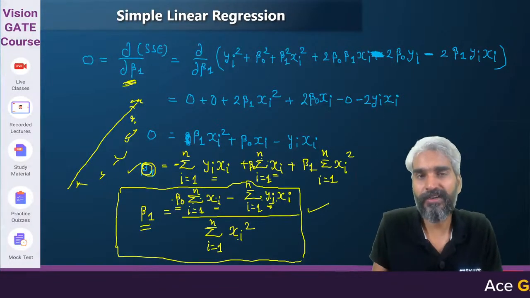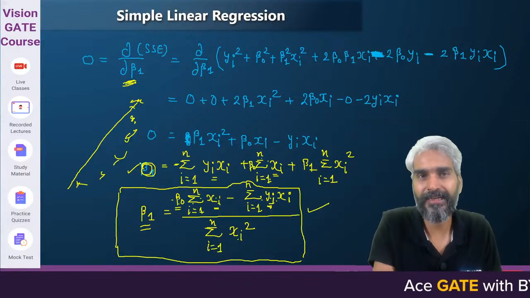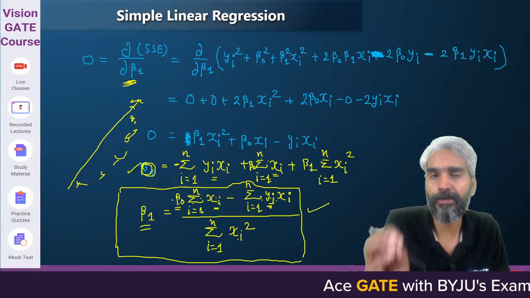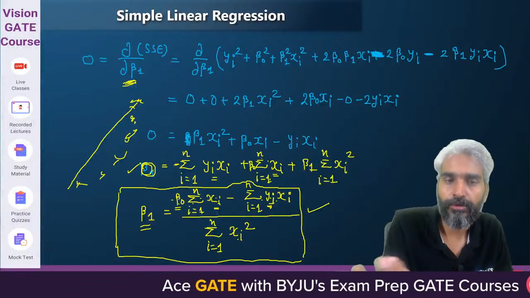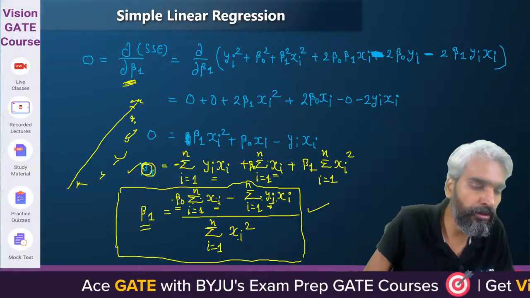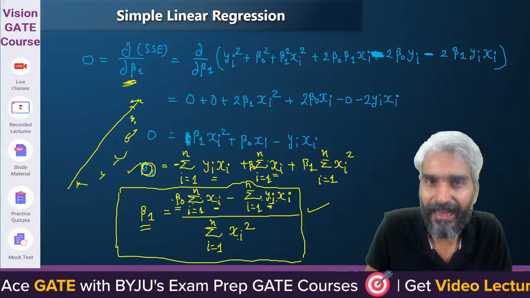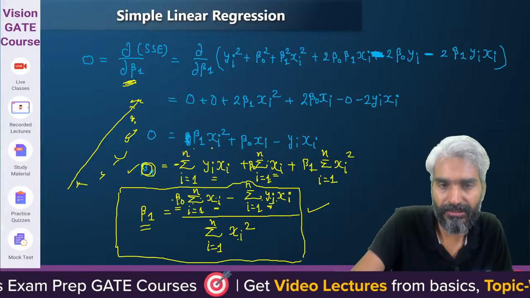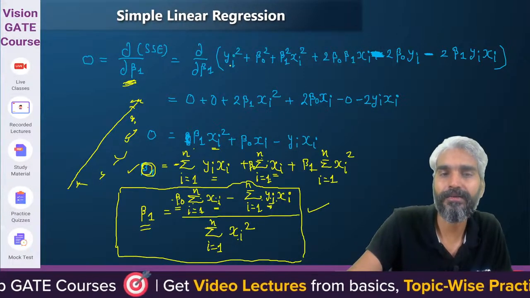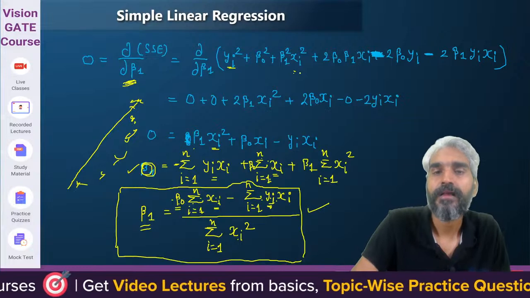Otherwise, when we differentiate something with respect to x and equate it to 0, there may be minima, there may be maxima. But in this case, the error cannot be maximized, because the coefficients of all the square terms are positive. Clear?